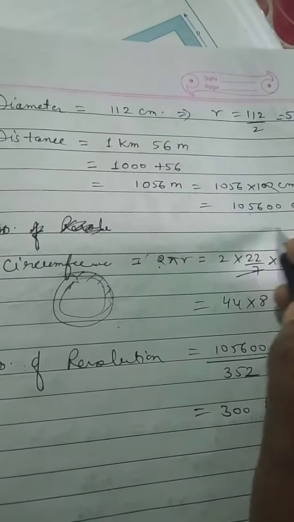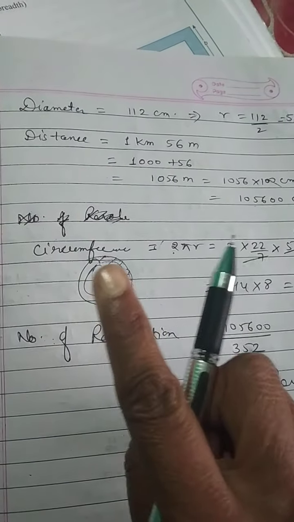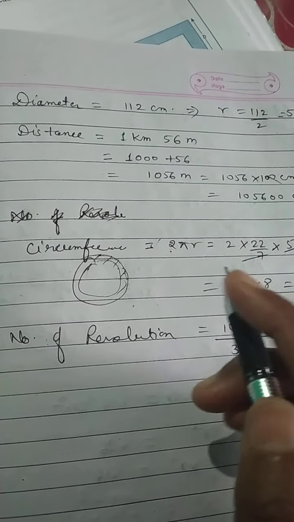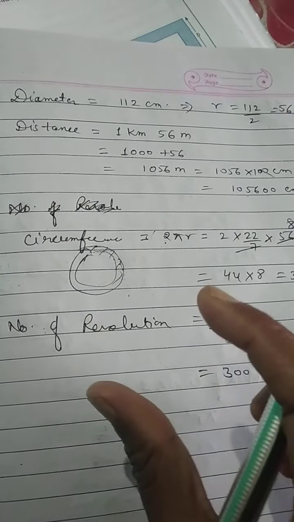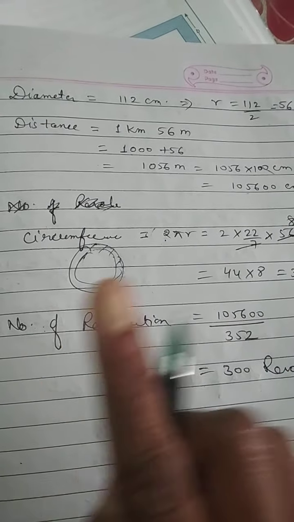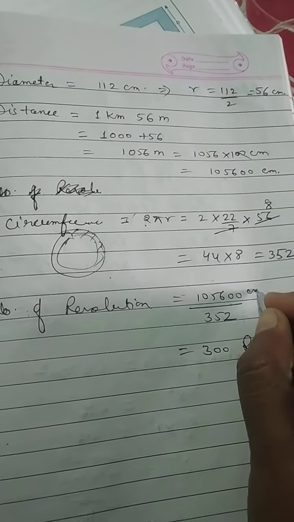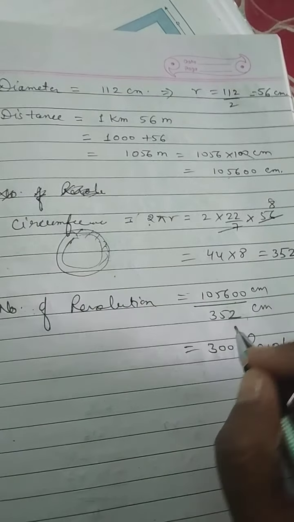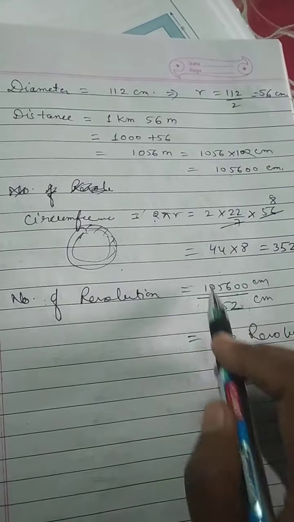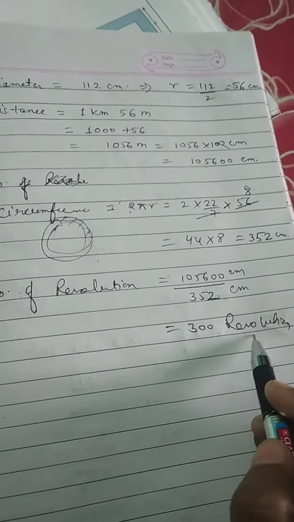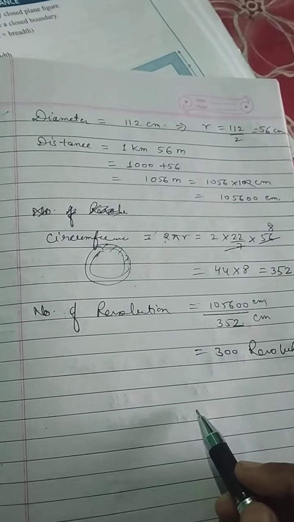Now you know the total distance moved by the wheel, divided by the circumference of the circle, that is the distance moved by the wheel one time. Both the distances we have taken in centimeter. Number of revolutions will be equal to total distance divided by circumference, that is equal to 300 revolutions if you cancel this out. Got it?